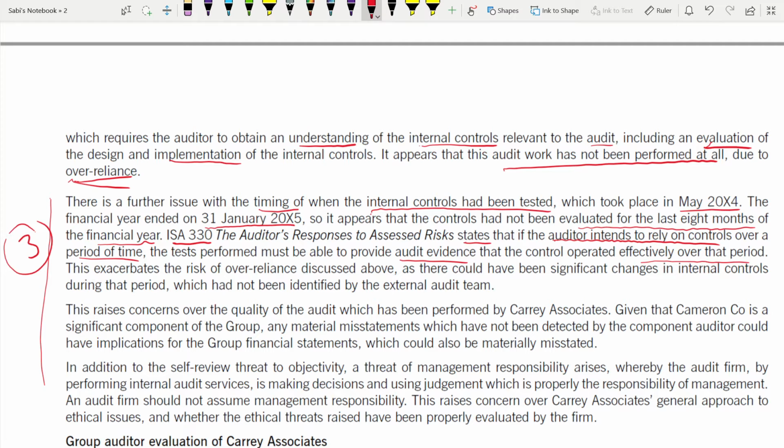So what happens? This increases the risk of over-reliance discussed above. The auditor is over-reliant on his own work because he was doing internal auditing, no? So he's relied on his own work rather than going for more evidence, as there could have been significant changes. Yes, there could be some significant changes during those 8 months in the internal control, which have not been identified by the external audit team. So 3 issues they have talked about.